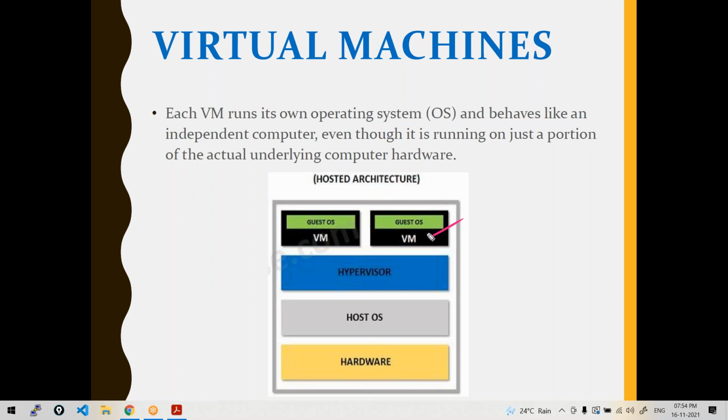But how does the operating system have the resources? They'll be consuming again from the same hardware. So this is how you can create some Linux virtual machine on your Windows laptop and use it for your lab purpose. And what are the examples of this hypervisor software? Anyone? Have you ever used some hypervisors and created any virtual machines?